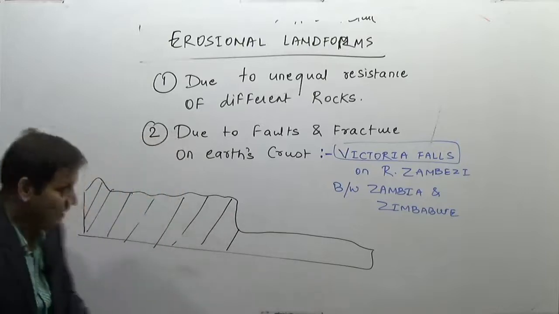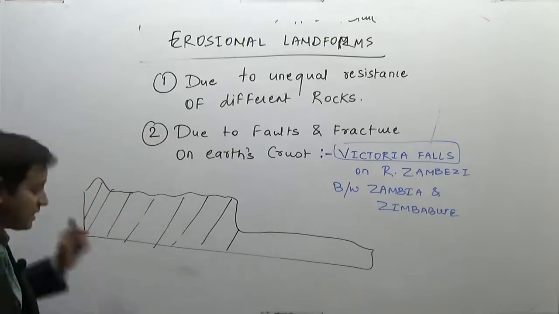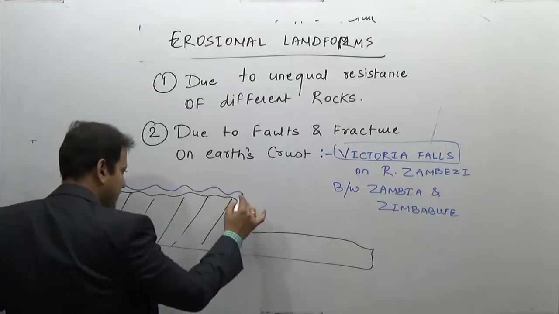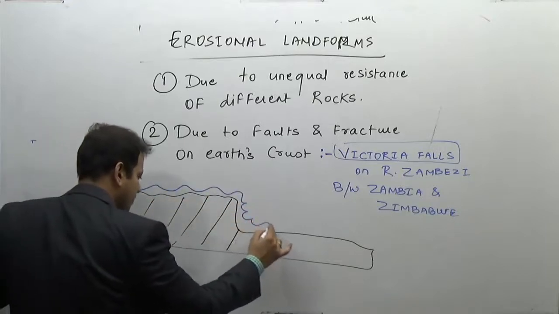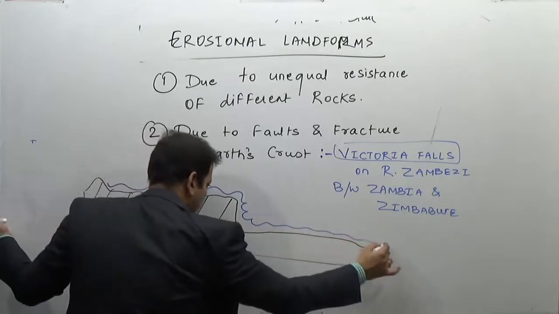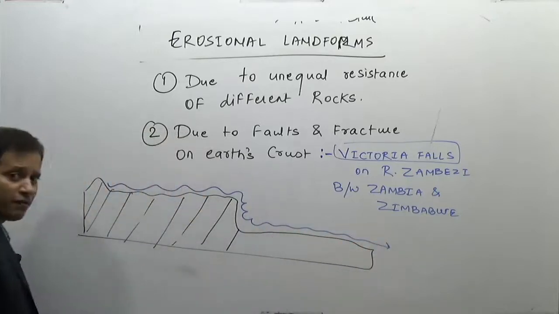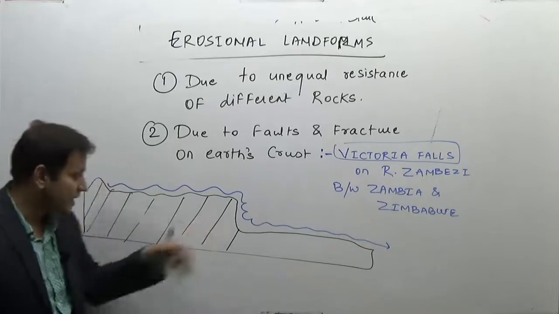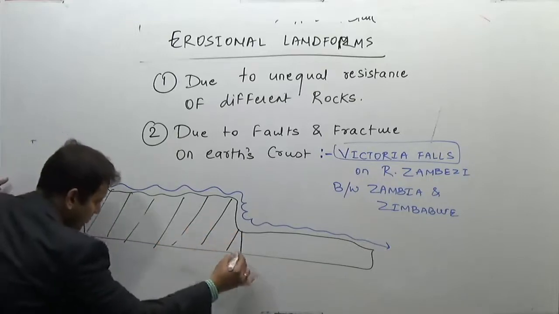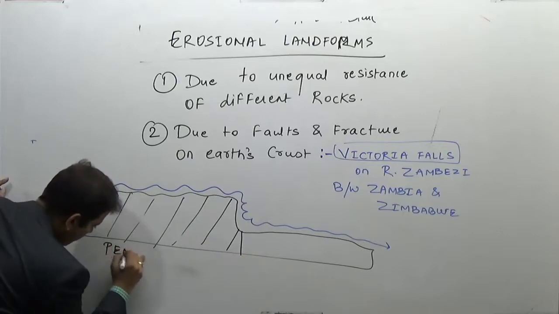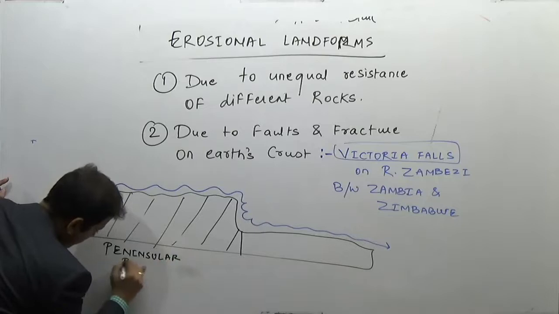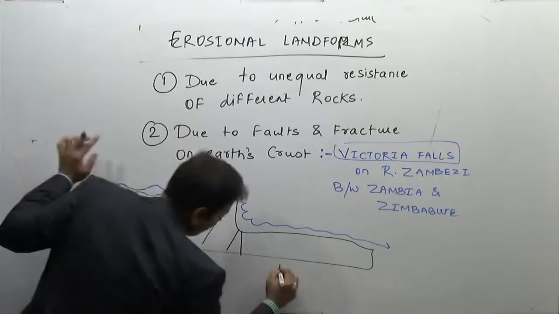In India, Kaveri river originates in the Western Ghats, it flows through the Karnataka region, and then it suddenly comes down, making a waterfall before entering the Bay of Bengal. This is an example of a peninsular plateau. And this is an example of a plain region.